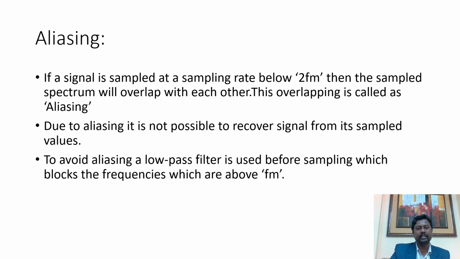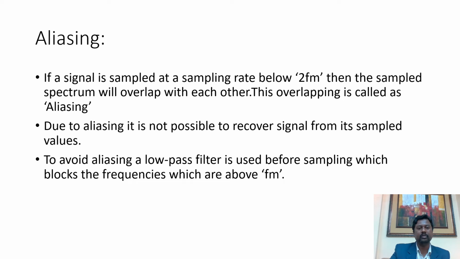The corresponding consecutive samples will overlap with each other, and due to that overlapping, noise will be generated, and the signal cannot easily be retrieved at the receiving end. So this phenomenon, the generation of aliasing, must be nullified, and that can be done by using anti-aliasing low pass filters.